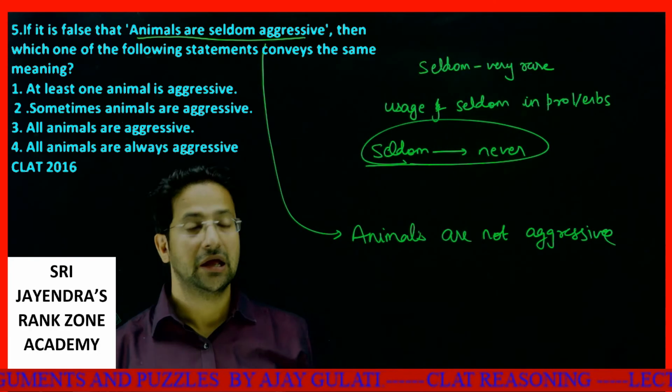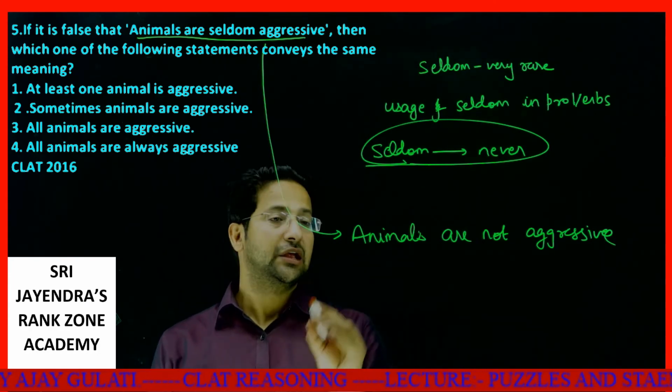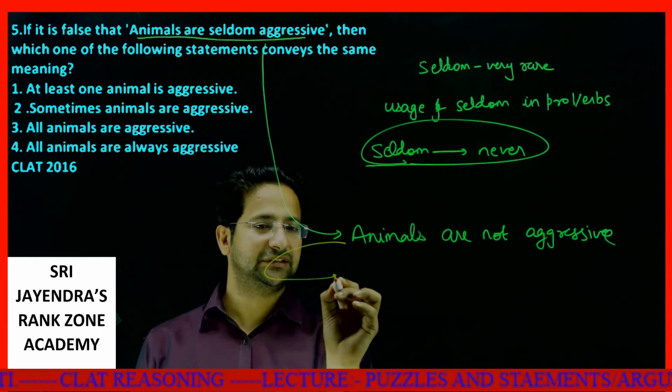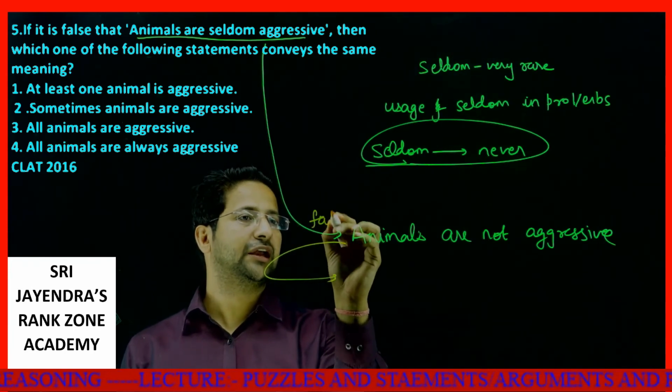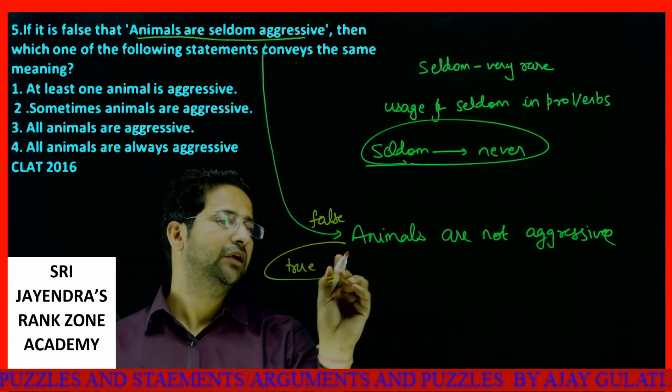This is one thing. And how will I deny this, dear student? We are given that the above statement is false. So what will be the true statement?